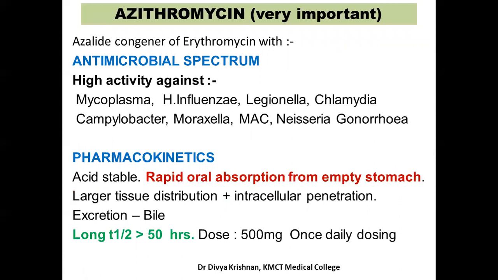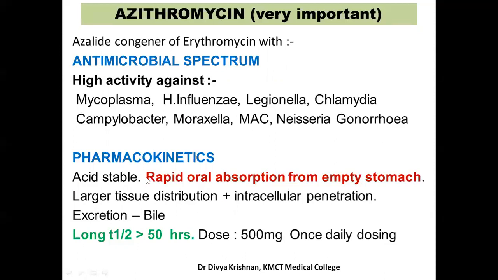Next, we come to azithromycin. This is very important because all of you would have at times seen this drug. At least you would have either taken this drug for your infections, or seen somebody using this drug, because it's a very, very commonly and popularly used drug. This is an azalide congener of erythromycin, and it has an additional antibacterial spectrum over Mycoplasma, H. influenzae, Legionella, Chlamydia, Moraxella. You have seen all these in erythromycin also, but this drug has higher activity as compared to erythromycin over these bacteria.